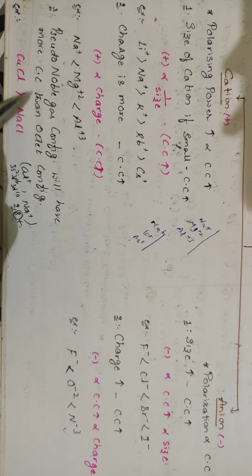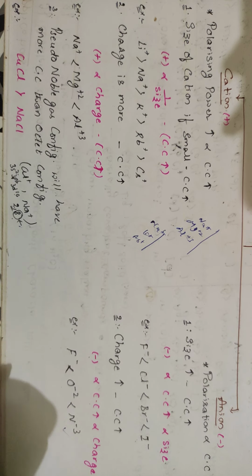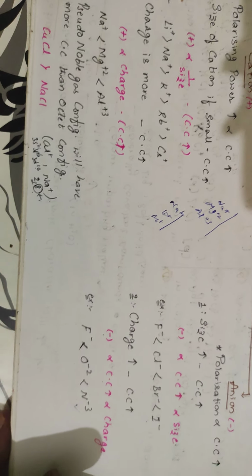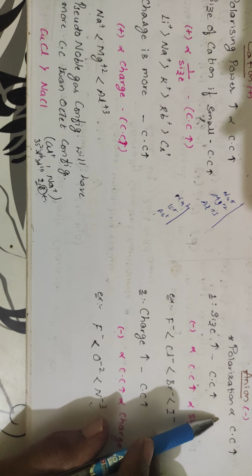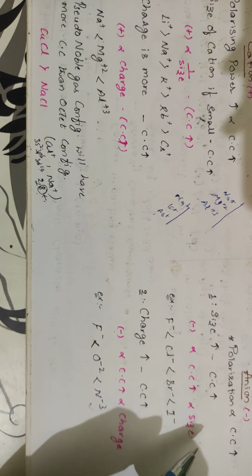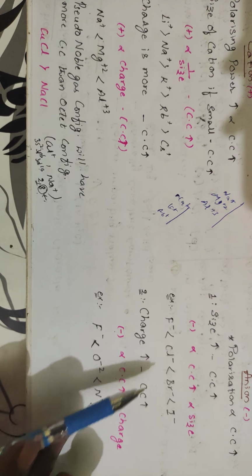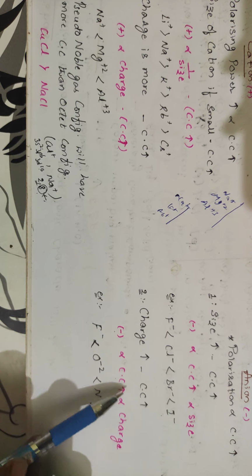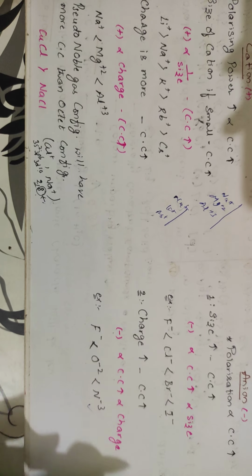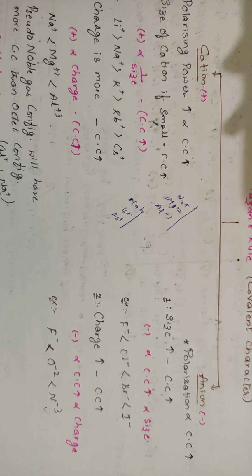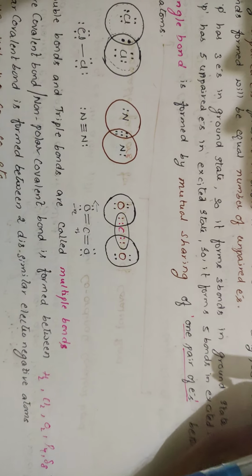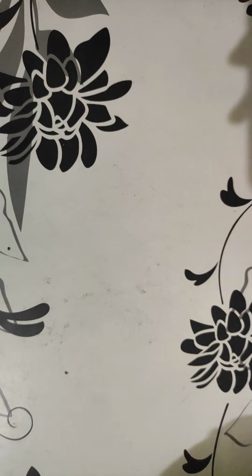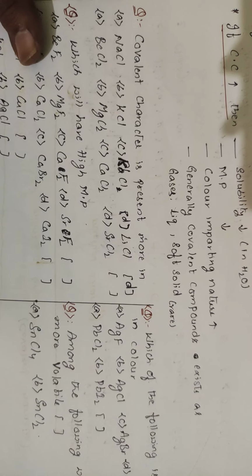With pseudo configuration as well as octet configuration, pseudo configuration will have more covalent character. With respect to anions, the larger the size of the anion, the more the covalent character. With respect to charge on anions, the more the charge, the more the covalent character. Right? These are the examples. This is an important 4 marks question, and you can expect questions in JEE as well as NEET. Right?